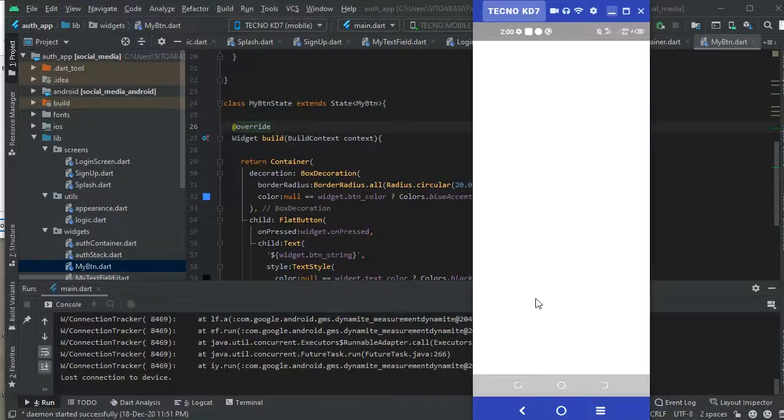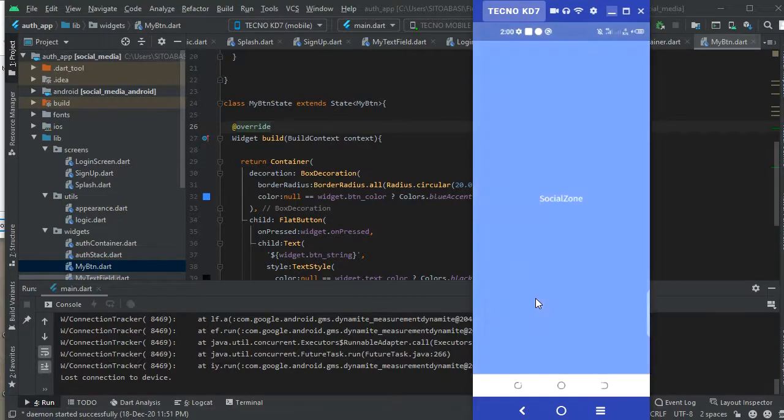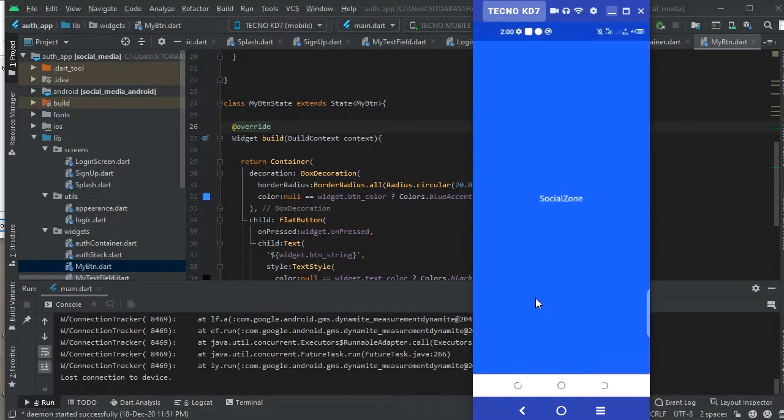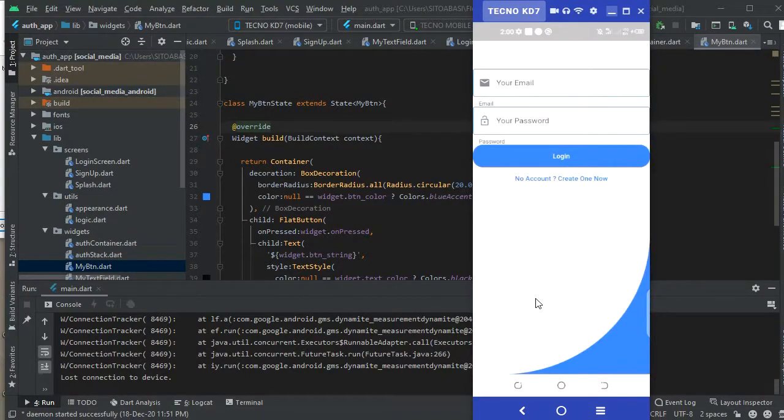Guys, in this video you're gonna learn how to make a social media app with Flutter. This social media app will make use of Firebase and a lot of components, like having followers and Instagram features. I'm gonna explain everything step by step.